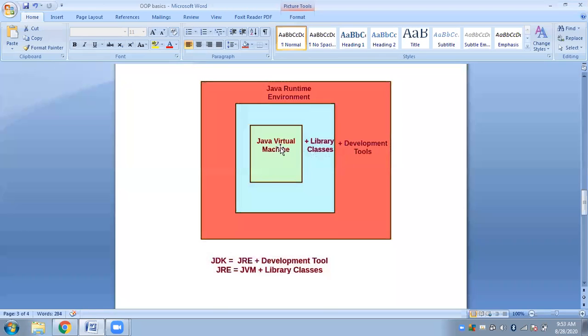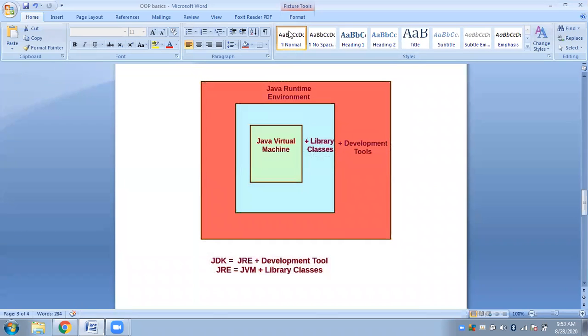Are you clear with JRE and JVM till here? Any doubt, anyone till here? No doubt, ma'am. Okay, is it clear?